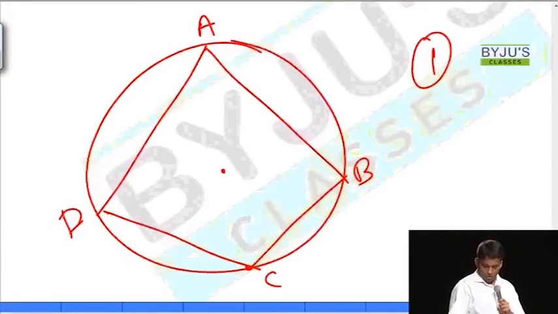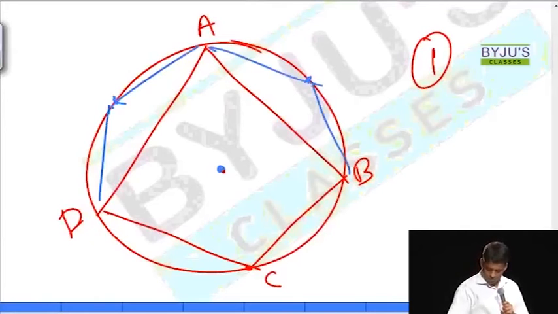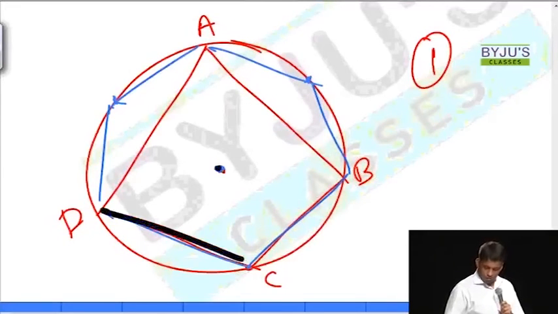Now, it looks much simpler if I just complete the diagram. I told you it's either about joining the points or about assuming that lines are not there. If I just join the points, you see how it will turn out. So, we know that this is 1 and 1. Why?